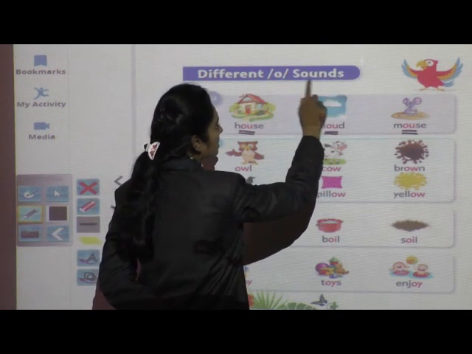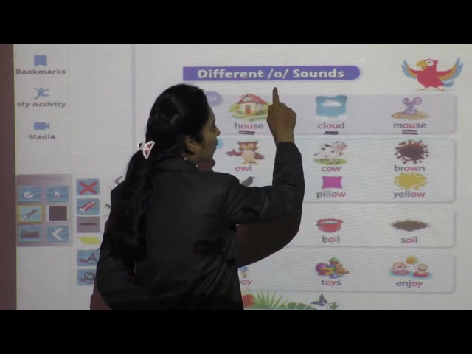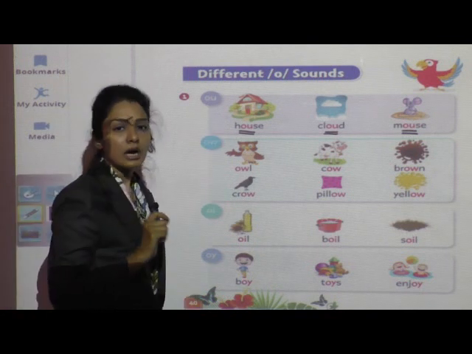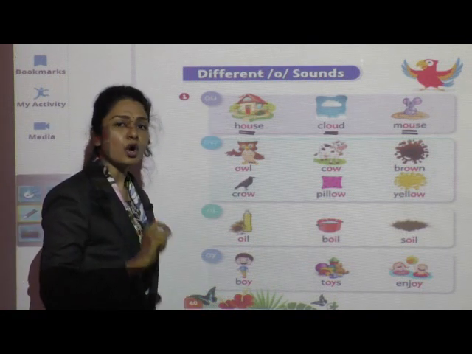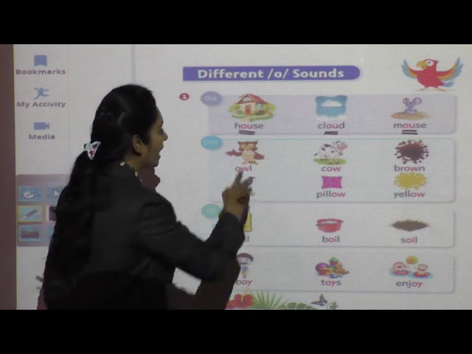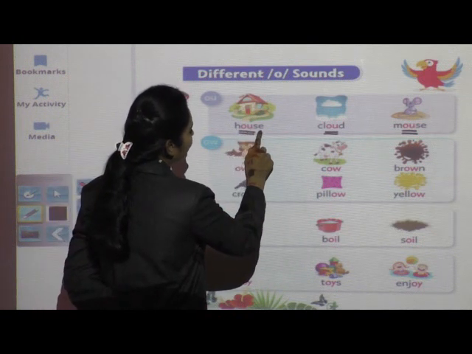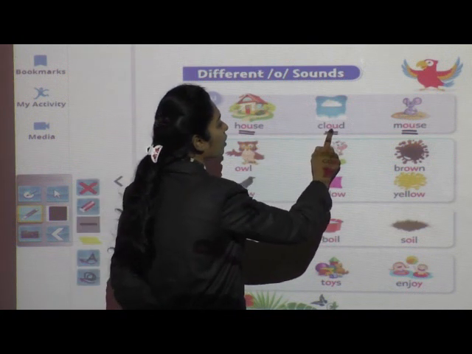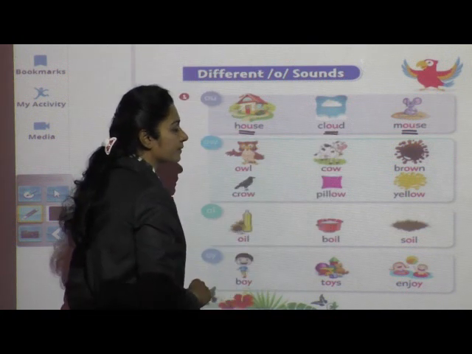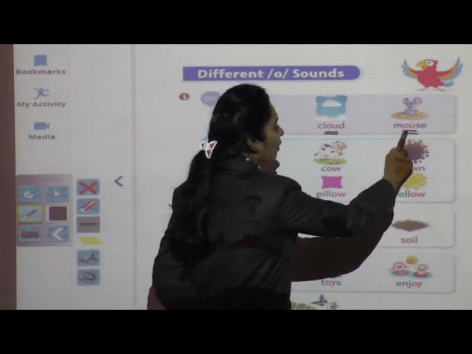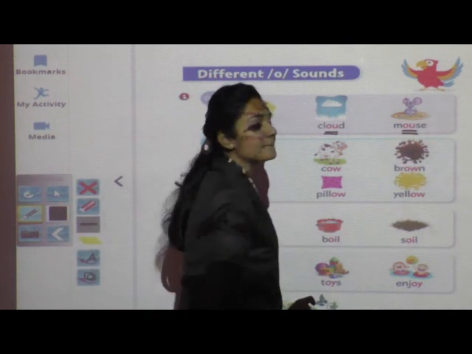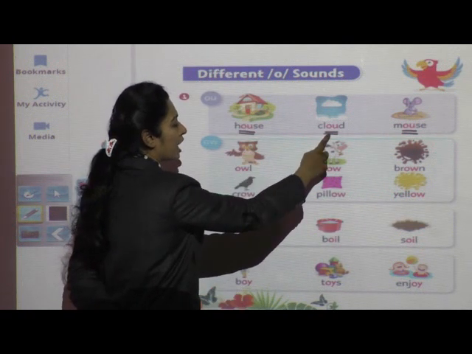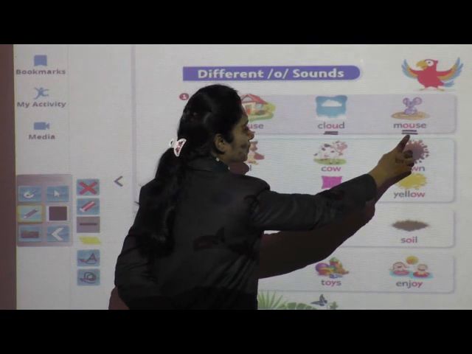Sounds, different O sounds. Okay, OU, ow. OU, ow. House, house. Cloud, cloud. Mouse, mouse. House, cloud, mouse.